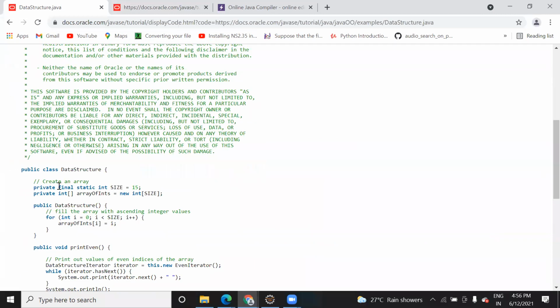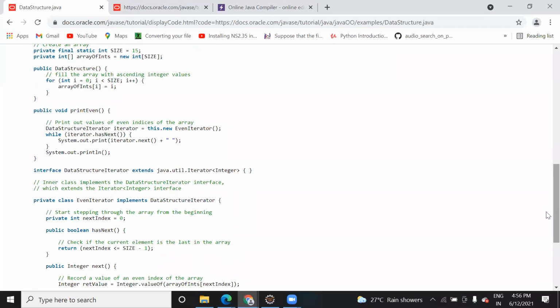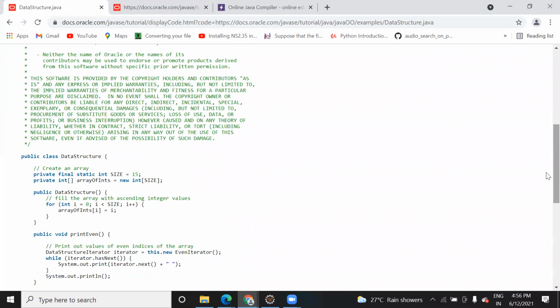Okay, this is the private final static int size. When you declare any variable as final, it means it is a constant and its value is not going to change. If you do static, does it also mean it is final, that you can't change the value? No, static means it will belong to that class itself. It doesn't mean that you can't change it. In C++, it may mean you can't change that value, but that is different. In Java, static means you get access to that variable through the class itself. Okay.